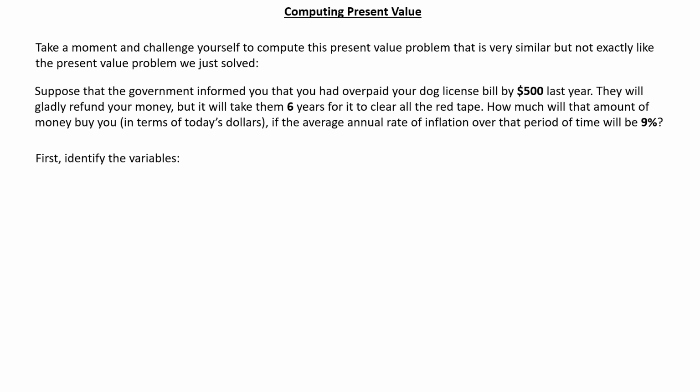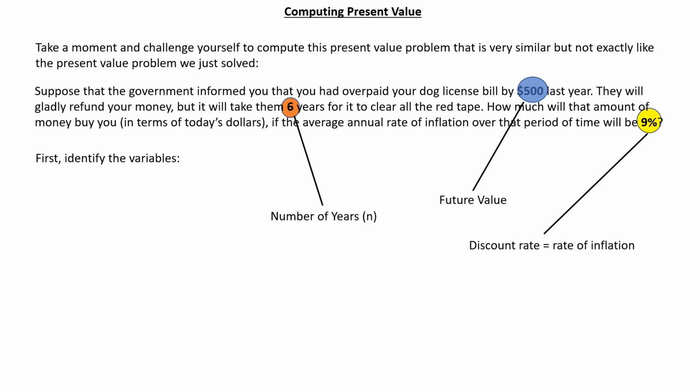So here's the first thing that you have to do in solving these present value or future value or any time value of money problems. First, identify the variables. Here's the future value, the amount you're going to receive in the future. Here is the number of years. And here is the discount rate. Of course, we're using the rate of inflation as the discount rate. There are other present value problems in which we will use some other rate, but we'll get to that later.